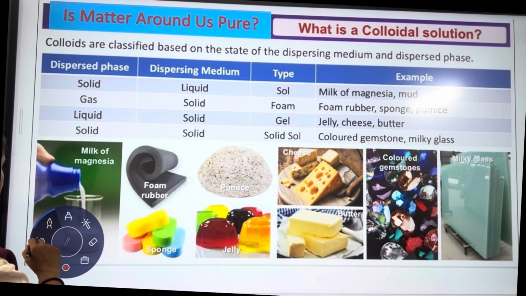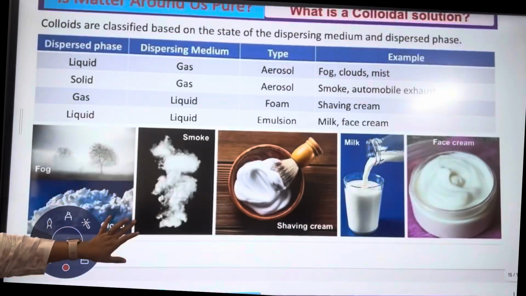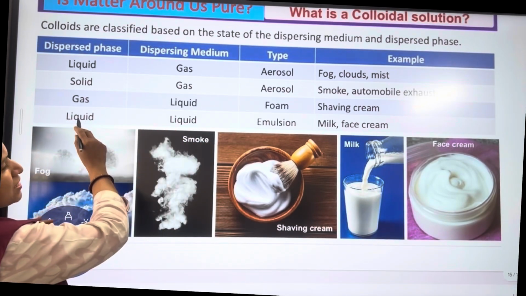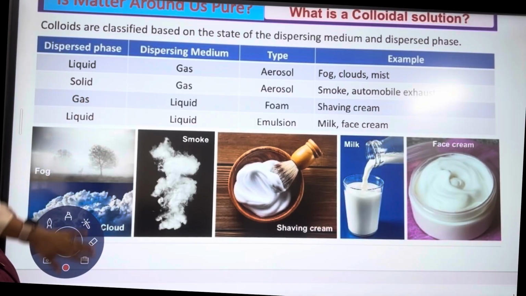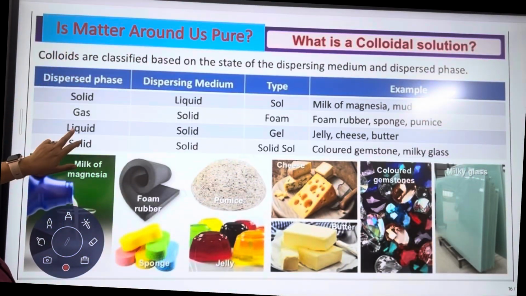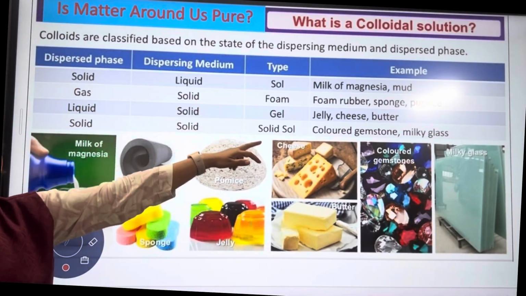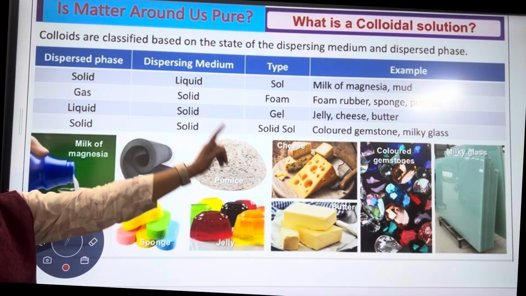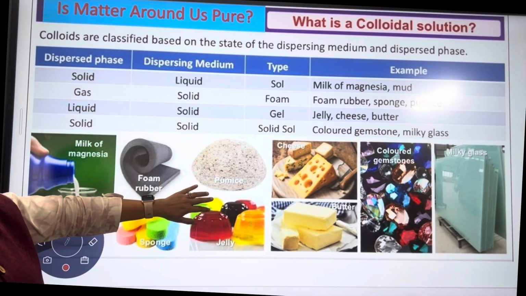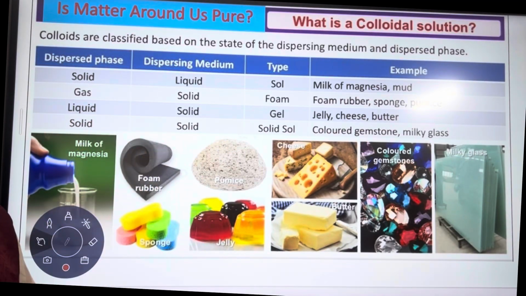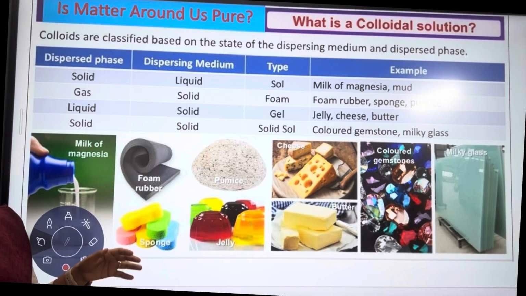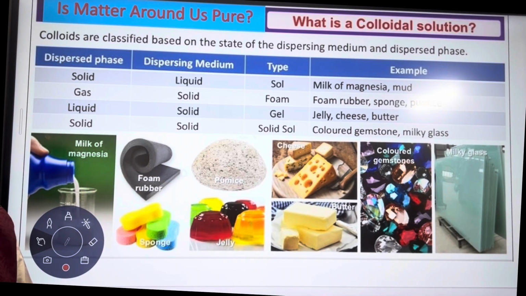Here also foam was there where a gas was present in a liquid. So if a gas is present in a liquid, then it is called a foam, or if a gas is present in a solid, then also it is called a foam. Both ways it is called a foam. Next is a liquid that is present in a solid. That type of colloid is called a gel, and the examples include jelly, cheese, or butter.